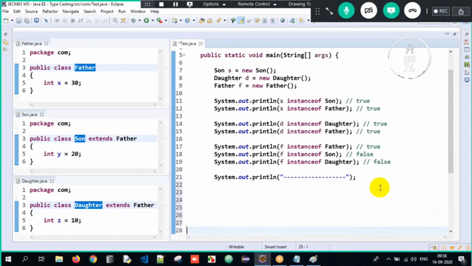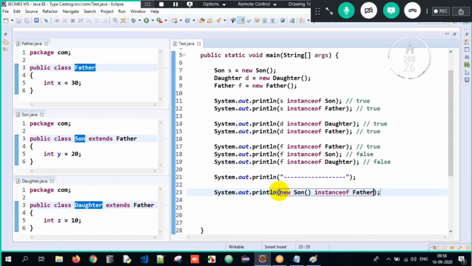We could do it directly also. How can we do it directly? Simple. I will directly create an object of son. See, new son. This is an object of son. The object of son instance of father. We can do it directly also. Is the son object instance of father? Is it having the properties of father? Obviously, the output should be true over here.